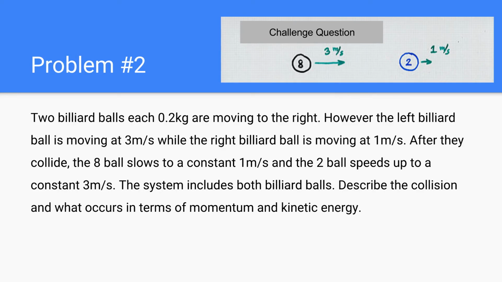This shows that the momentum from the 8 ball was completely transferred to the 2 ball, and the momentum of the 2 ball was transferred to the 8 ball, and they kept moving on. So that shows that this is not an inelastic collision because the balls do not stick together and they transfer momentum to each other.